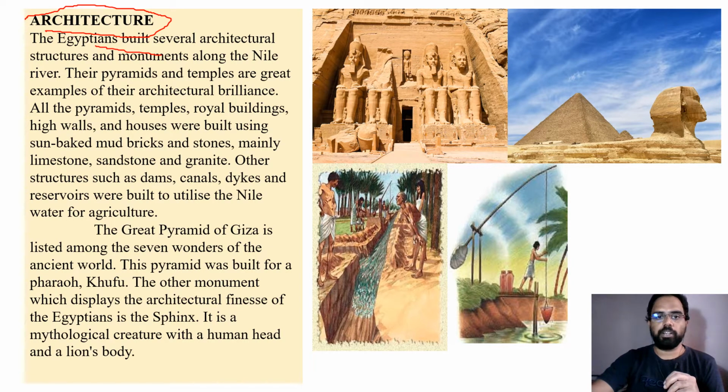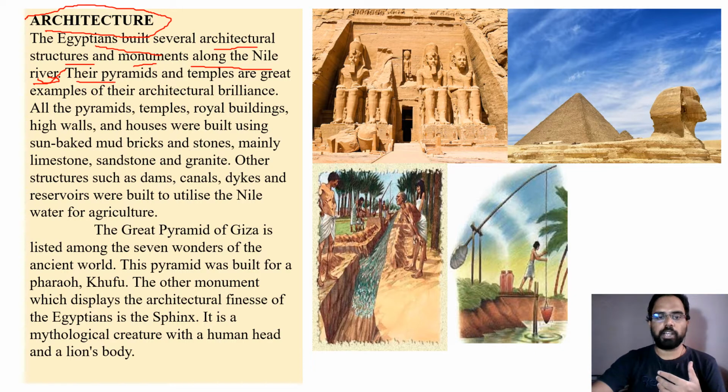The Egyptians built several architectural structures and monuments along the Nile River. Monuments means big buildings. Along the Nile River only, the Egyptians constructed several structures.